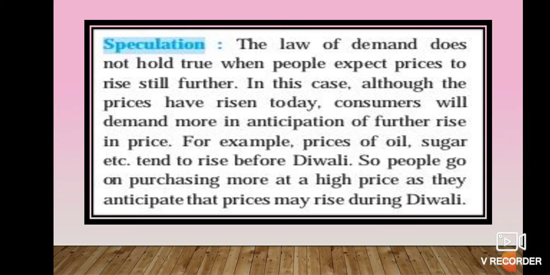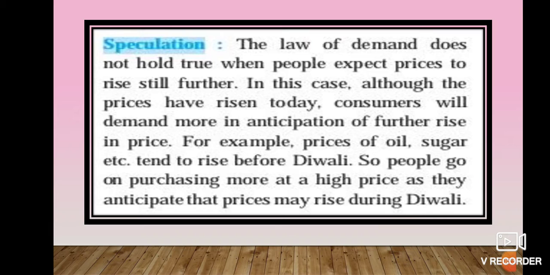So here the law of demand gets violated, and the price rises and the demand also rises, because the consumer expects that the price will rise further the next day. So they demand more of the product even at a higher price. For example, the price of oil, sugar, etc. tends to rise before Diwali. So people go on purchasing more at a high price as they anticipate that the price may rise during Diwali.